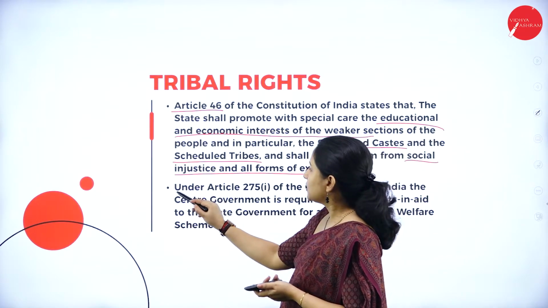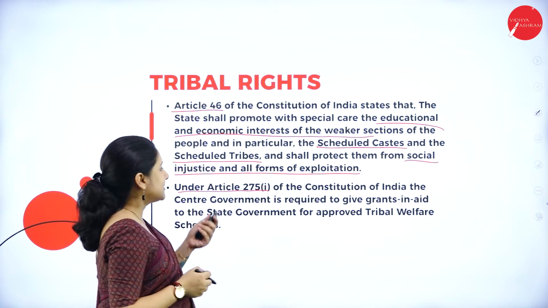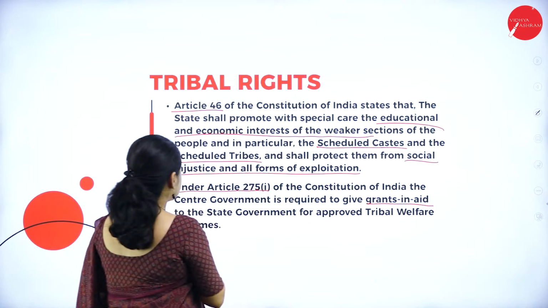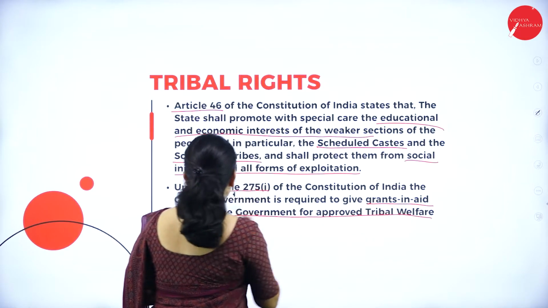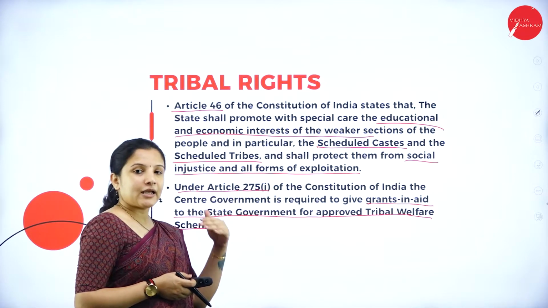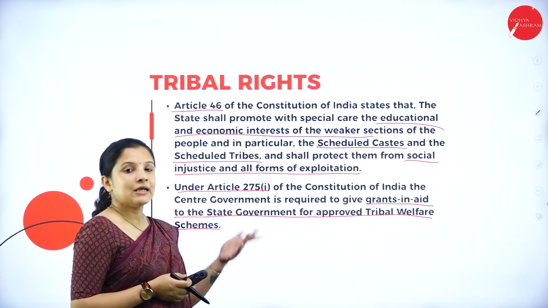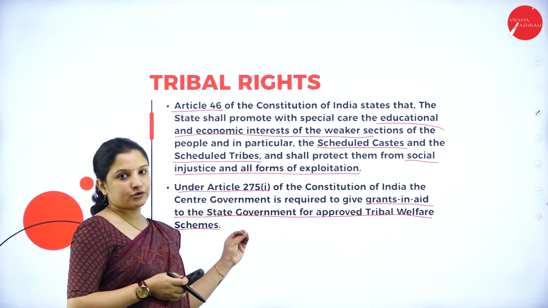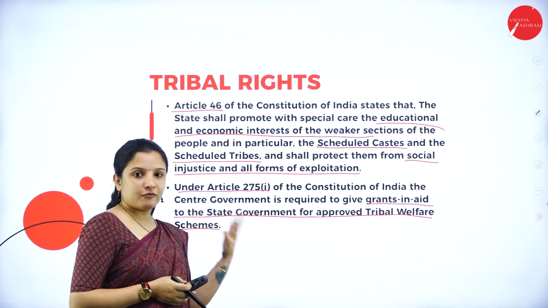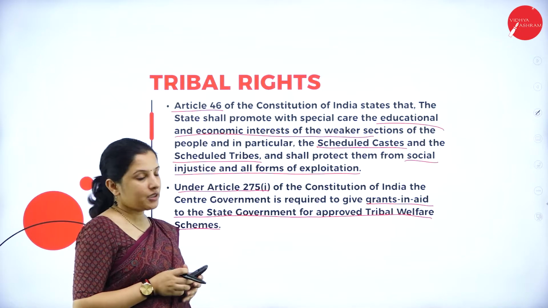Next, under Article 275 of the Constitution of India, the central government is required to grant aid to the state government for approved tribal welfare schemes. So if the state government goes to the central government with any scheme which is meant for the welfare or upbringing of the tribal community, then the central government is not supposed to put down those schemes, and it is supposed to provide grants in the form of money to the state government so that it can be used for the welfare of the tribal people.